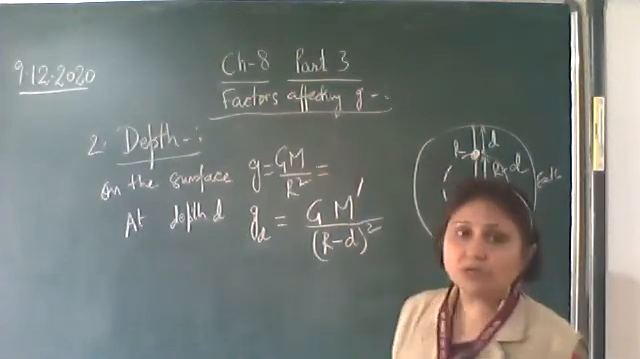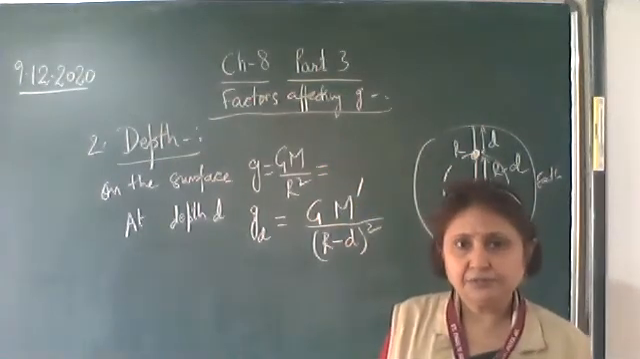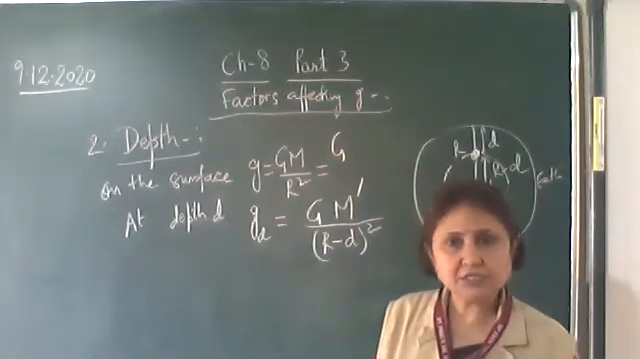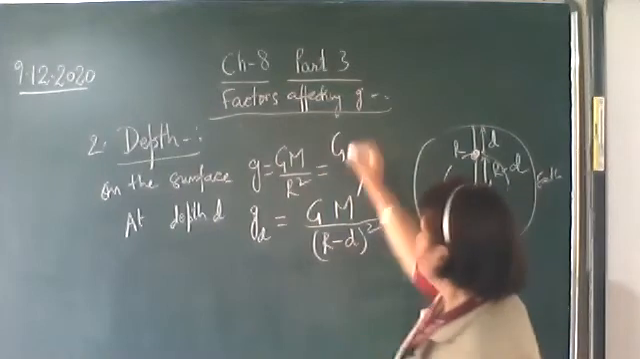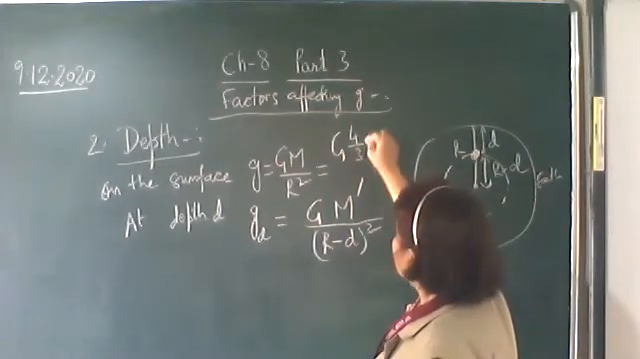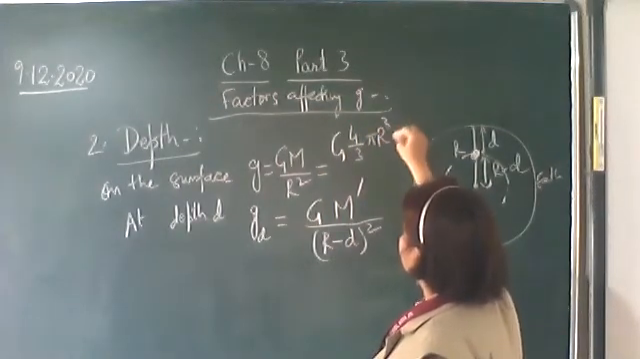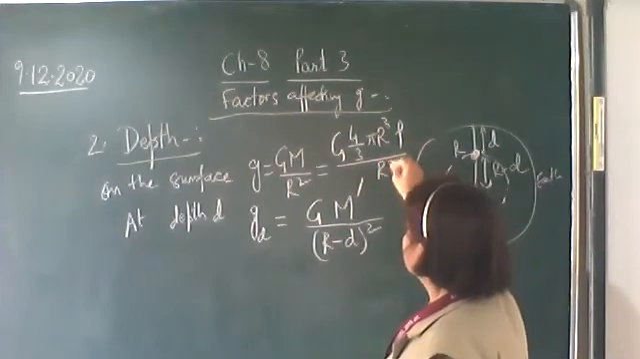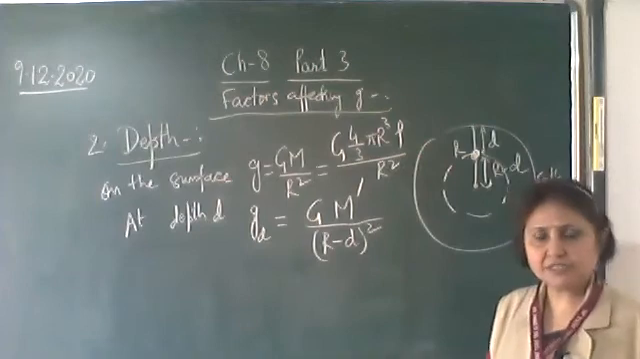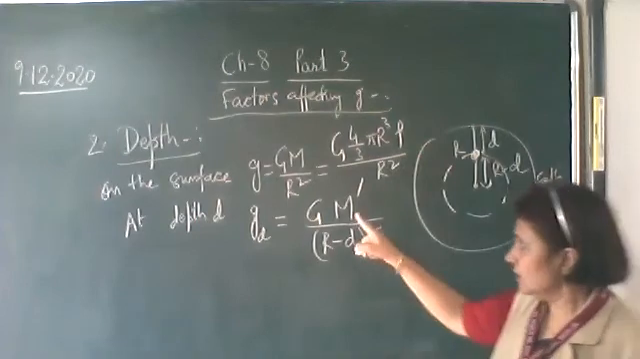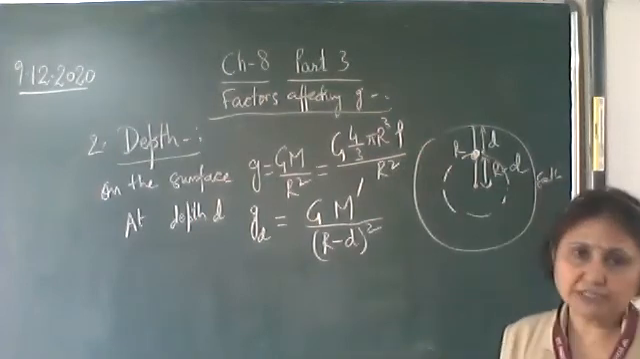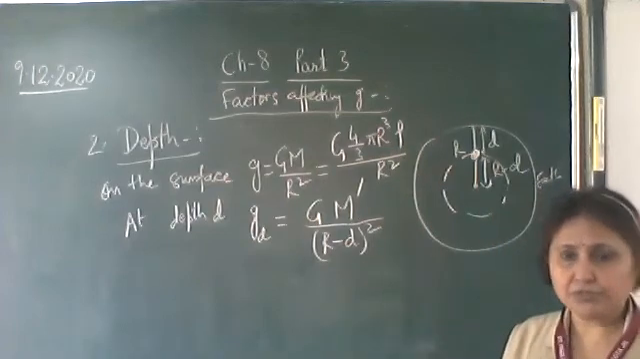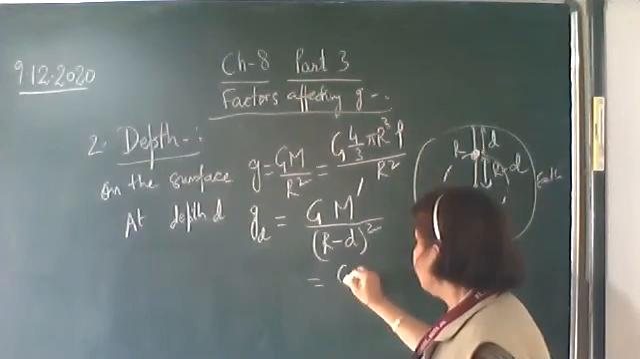Okay, mass is equal to volume into density. Capital G, volume of the earth is 4 by 3 pi r cube into density rho upon r square. Okay, this is on the surface of the earth. Here m dash also we will convert in terms of density, then only we can compare, that is, we can divide these two equations. Capital G.